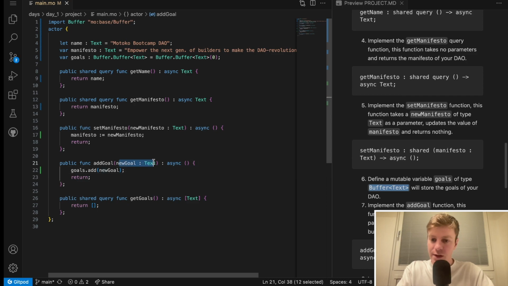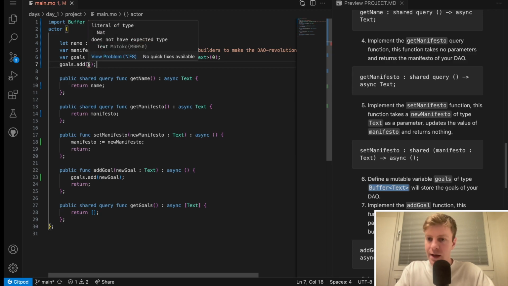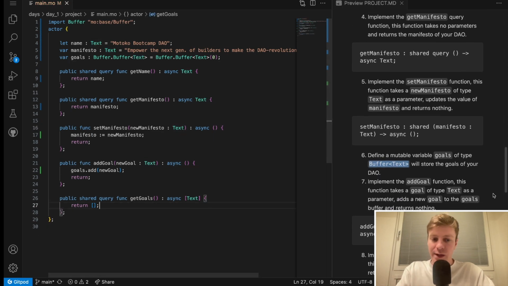Of course, here we need to make sure that this is a text and this is specified as the argument, so we don't need to worry. This is, of course, going to be a text that is added inside. We couldn't add an element of type nat, for example. If you try to do goals.add 5, this is a natural number. Literal of type nat does not have expected type text. So once again, Motoko is a typed language, and so if you have a buffer containing text, you can only add text element inside. So that's it for task number 6.